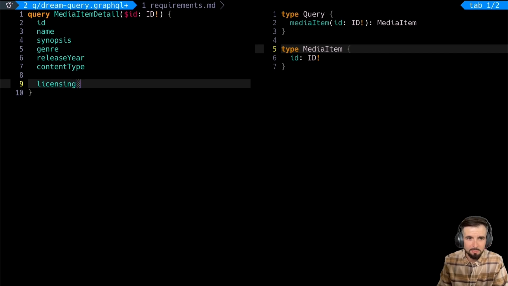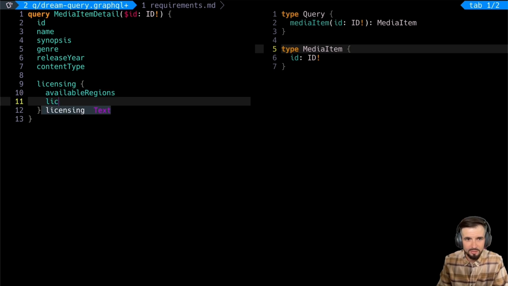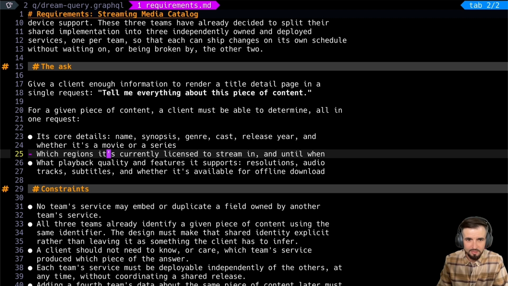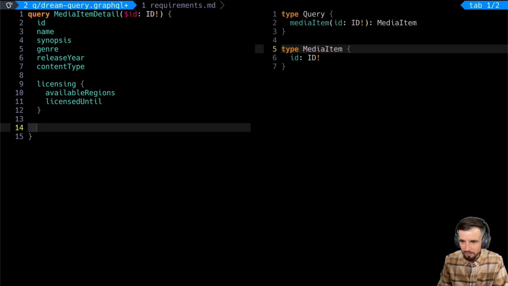So licensing, this is a big one under the hood. We don't see it too much unless you're moving from country to country a lot. But this would be like, hey, what available regions are there and licensed until. And that was part of the requirements here. You see that all the time, like, oh, this show is leaving, this show is arriving. Unfortunate reality of the way licensing works.